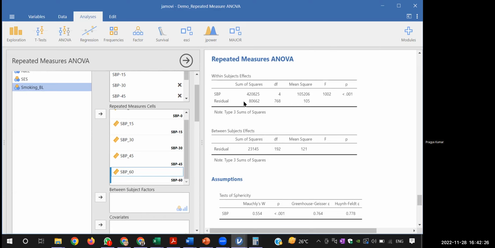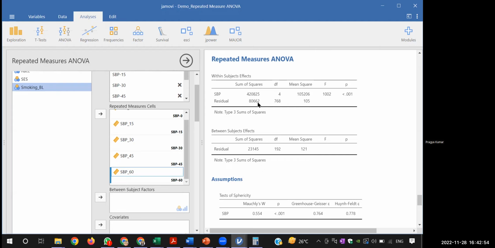So this residual is basically all those measurements taken in total, and then it calculates its sum of square overall. This again is 80,662. That is the sum of square of those individual repetitions which were done.